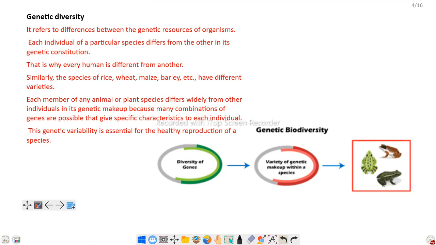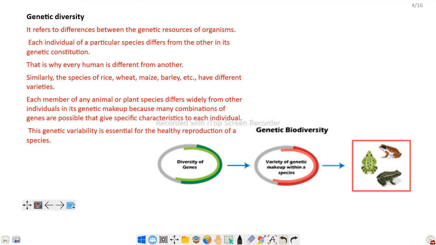There are different genes in different individuals. That's why they are genetically different, and the genetic makeup is expressed in their phenotypic expression. So this is genetic diversity.